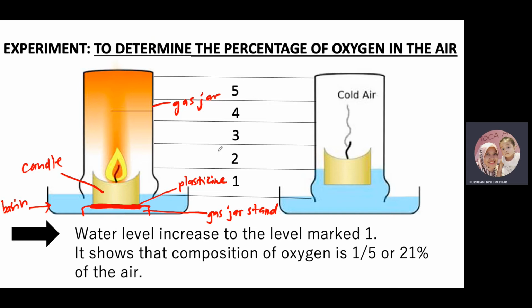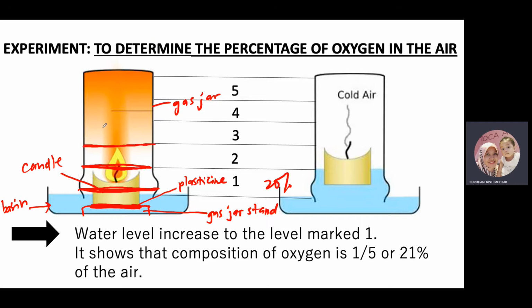So the steps in doing this experiment, first of all, you must divide the gas jar into 5 equal parts first. Okay, kita nak divide gas jar ni into 5 equal parts so that one part will represent 20%. Okay, average dia 20%. So macam mana kita nak divide dia ni? Sama ada you can use rubber band. Kita letakkan je gelang getah rubber band dekat sini untuk level 1. And then ambil another gelang getah rubber band lagi letak dekat sini. Mesti range dia, dia punya scale tu mesti sama. Okay, sama jarak, sama besar, sama jauh.